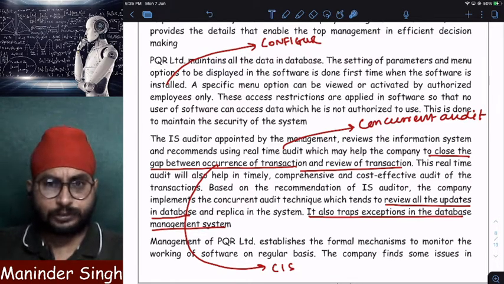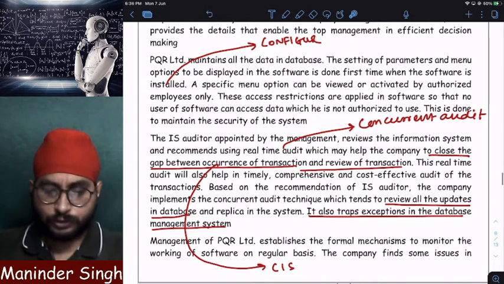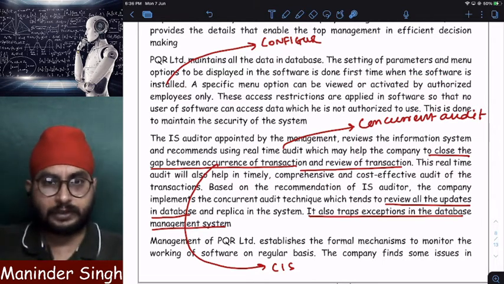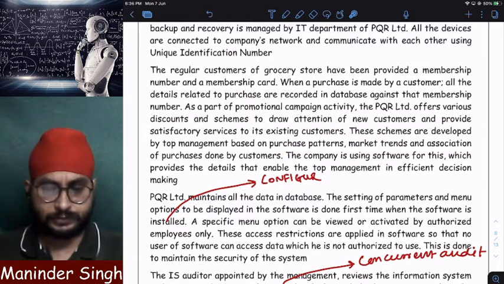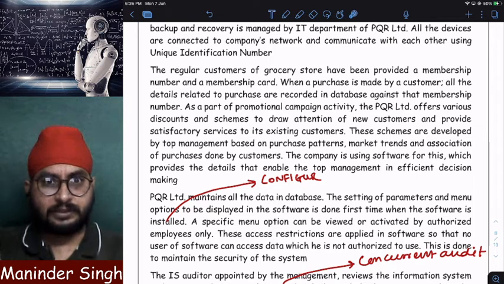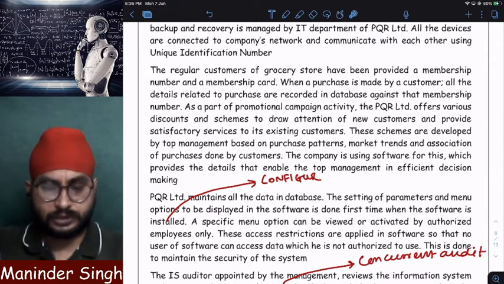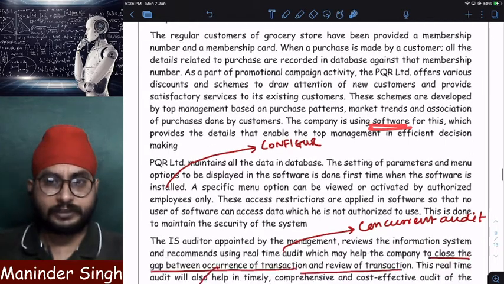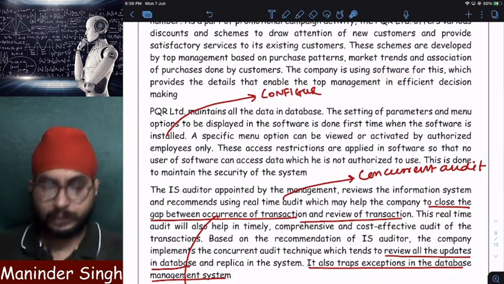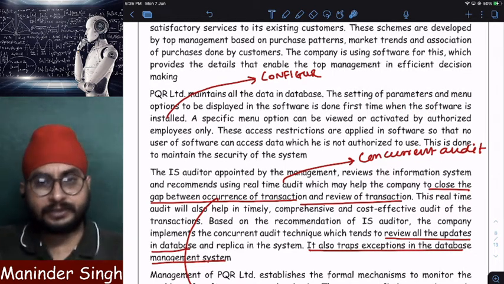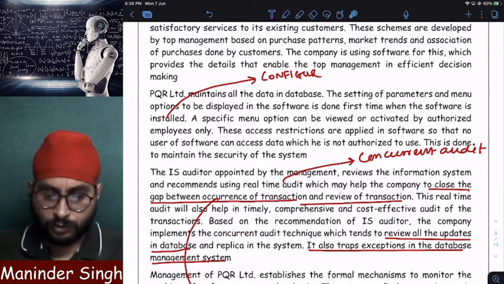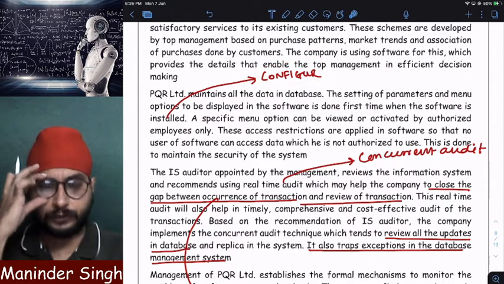Whatever software PQR Limited is using to manage all its data, it has configured at the time of installing the software. As I already told you, the company wants to use the software to analyze the data and give offers to customers. So at the time of installing the software itself, the company has decided what menu should be displayed, what option should not be displayed, who can access what, who cannot access what. And this is called what? Configuration. This is at the time of configuration.